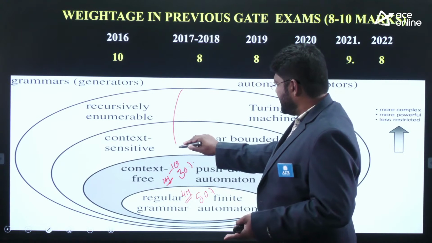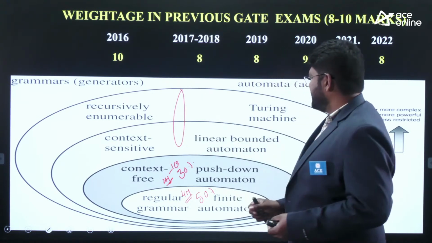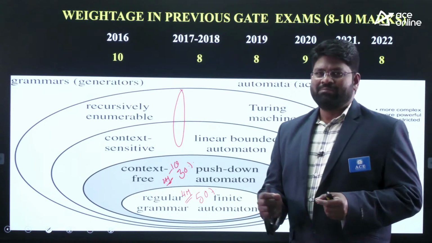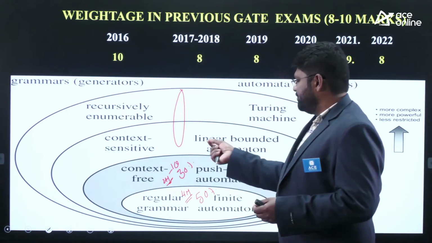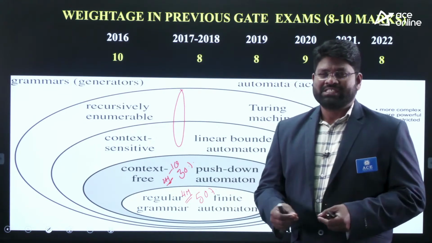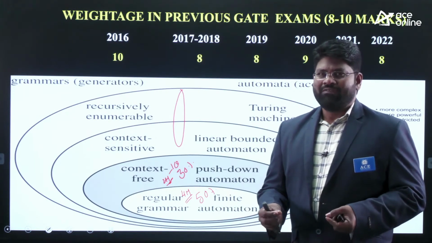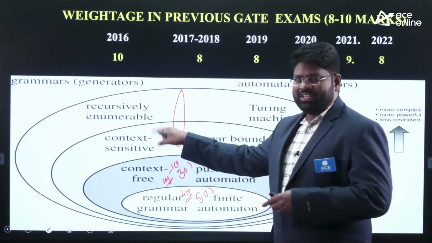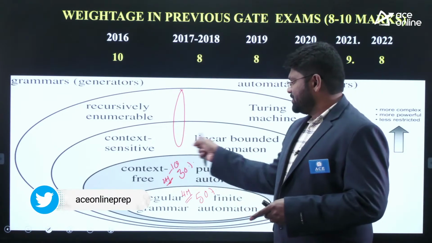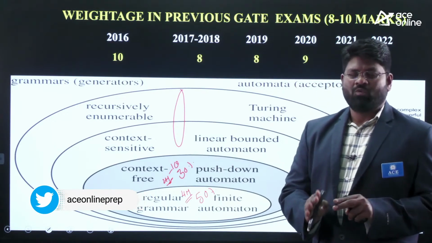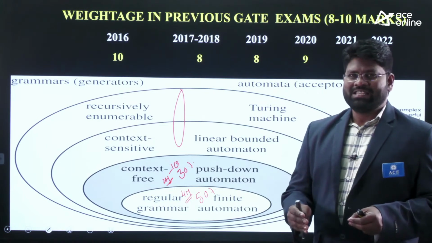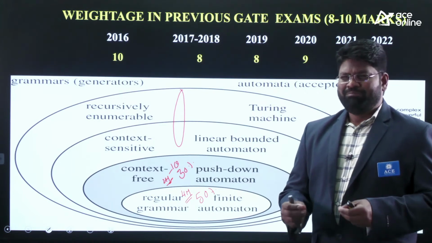Here, the Turing machine concepts and recursively enumerable language concepts have been mentioned in the syllabus, but you should know the few basic differences between LBA and context sensitive languages. There is a very thin line of differentiation between these 2, and you must understand that. You cannot skip these 2 titles, but you must be aware of the differentiation between Turing machine and LBA, and context sensitive and recursively enumerable languages. You must be aware of the basic concepts.